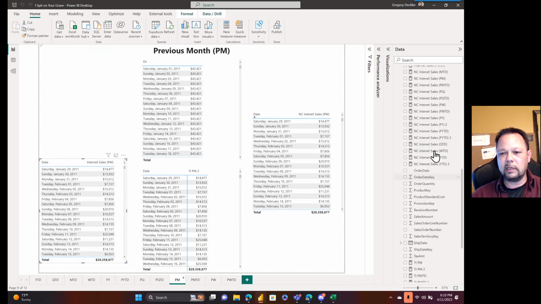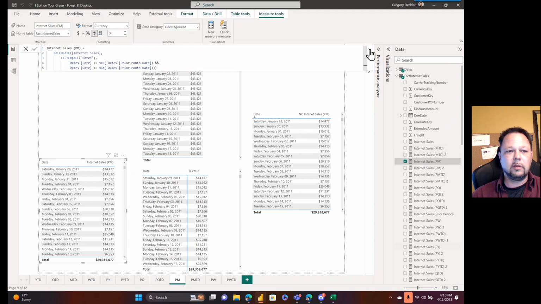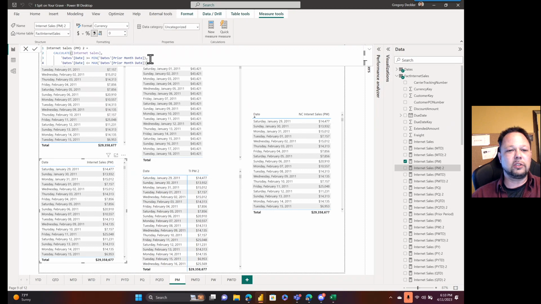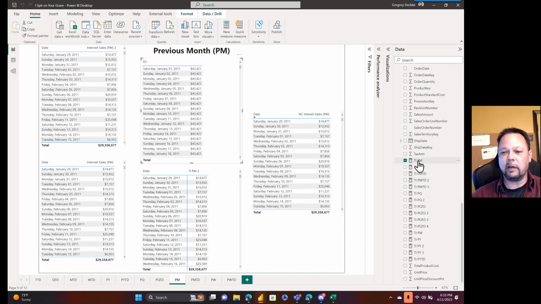So let's see, calculate. Here we go. Internet sales previous month. You've seen this pattern. We're using our prior month date helper column. It's kind of foreshadowing what the performance analyzer results are going to be. Here's that same pattern where we don't invoke an ALL, and we just use the straight up filter replacement, which is supposed to be faster, but well, you know what's going on. You can see with your own eyes what's going on there.